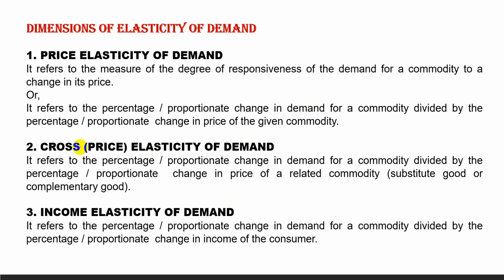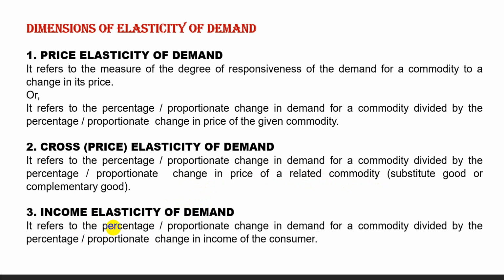Next is cross price elasticity of demand. It refers to the percentage or proportionate change in quantity demanded for a commodity divided by the percentage or proportionate change in price of a related commodity, either substitute or complement. In case of a substitute, the cross price elasticity is positive, and in case of a complementary good, the cross price elasticity is negative.